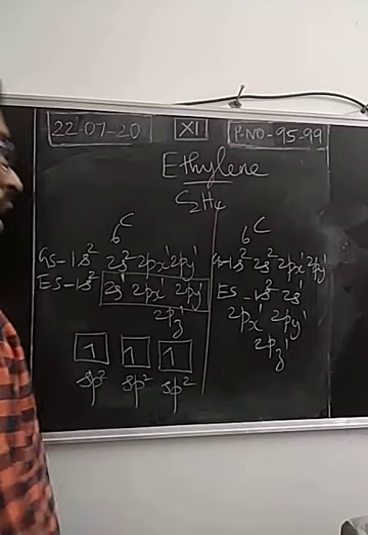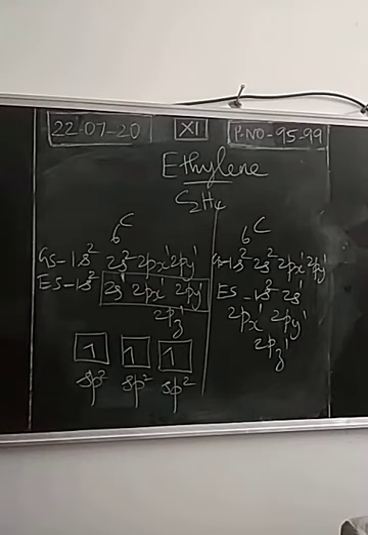What is the necessary condition for overlapping? For overlapping, that means for making a bond, a single electron is essential. It may be an atomic orbital or a hybridized orbital. If the orbital has a single electron, there will be overlapping to make a covalent bond. For the first carbon, I have written the electronic configuration in the ground state and excited state.